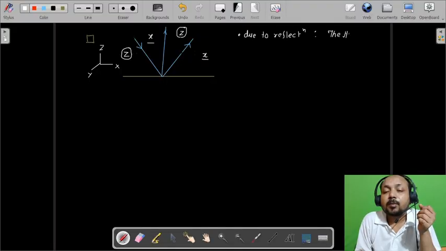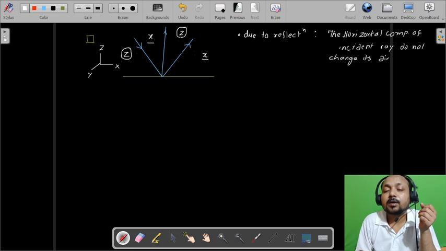the horizontal component of incident ray does not change its direction. That is the first thing.